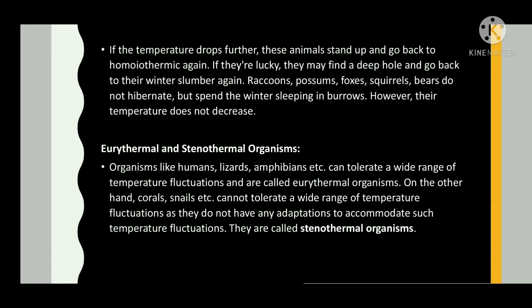Eurythermal and stenothermal organisms. Organisms like humans, lizards, amphibians, etc. can tolerate a wide range of temperature fluctuations and are eurythermal organisms. On the other hand, corals, snails, etc. cannot tolerate a wide range of temperature fluctuations as they do not have any adaptations to accommodate such temperature fluctuations. They are called stenothermal organisms.